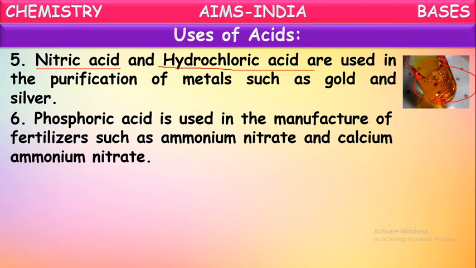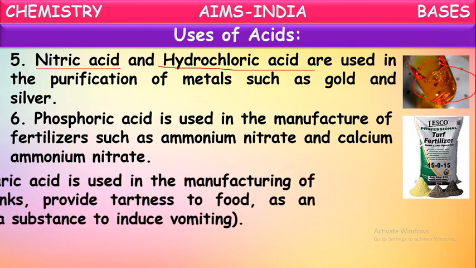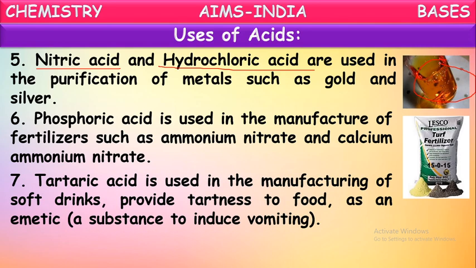Phosphoric acid is used in the manufacturing of fertilizers such as ammonium nitrate, calcium ammonium nitrate and so on. So these fertilizers contain phosphoric acid in the mixture form. Phosphoric acid is used in the manufacturing of fertilizers. Tartaric acid is used in the manufacturing of soft drinks, provides tartness to food, and is used as an emetic.